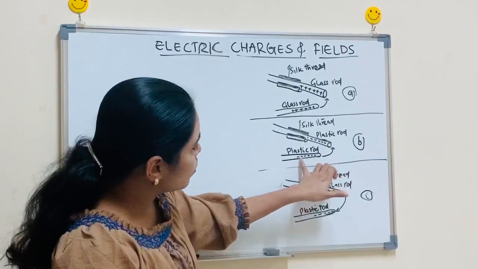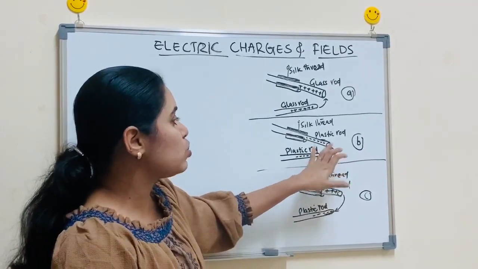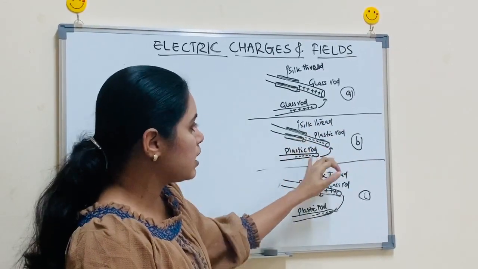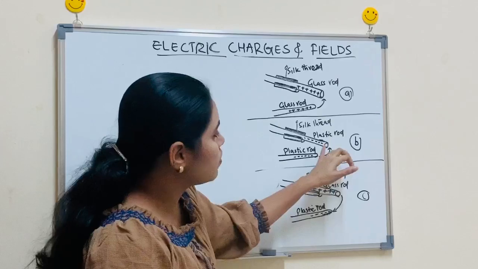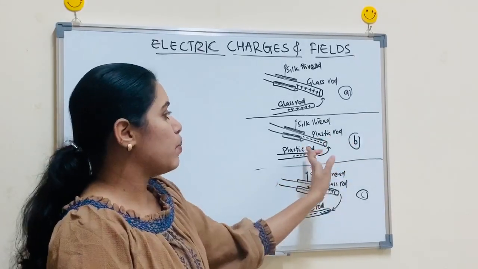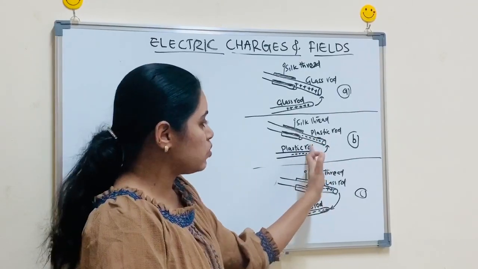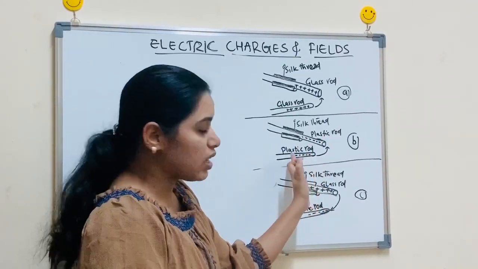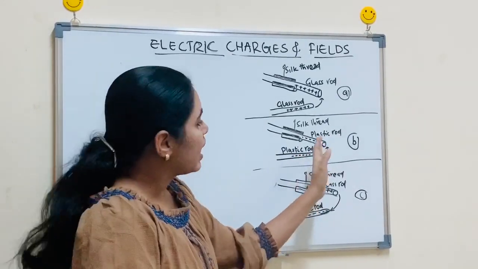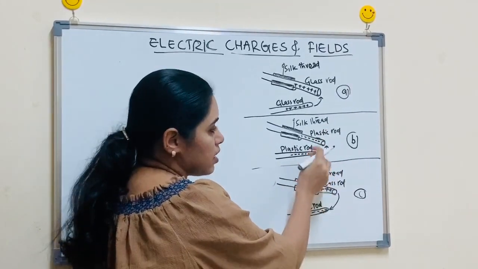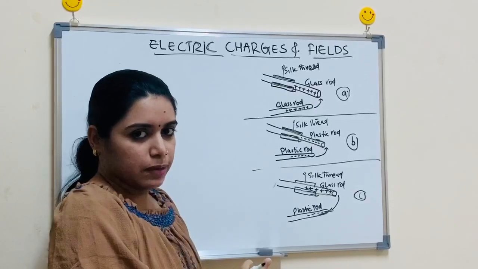And here you can also see another plastic rod, which is also rubbed with this silk thread and acquired negative charge, being brought in contact with this plastic rod. So they both have the same charge, the same negative charge, or they are like charges, and we already discussed that like charges will repel each other. So this plastic rod and this plastic rod will repel each other.